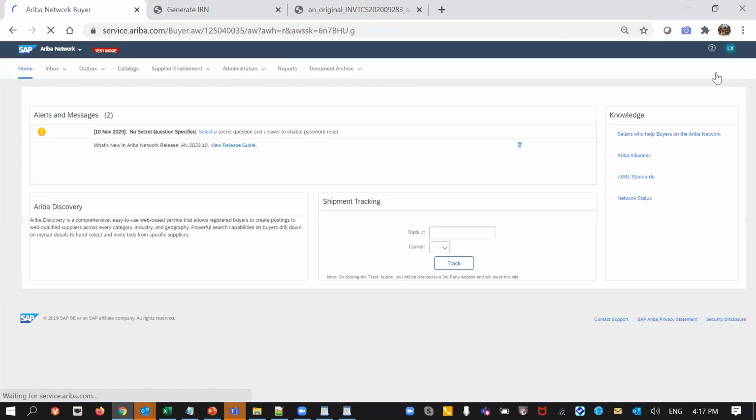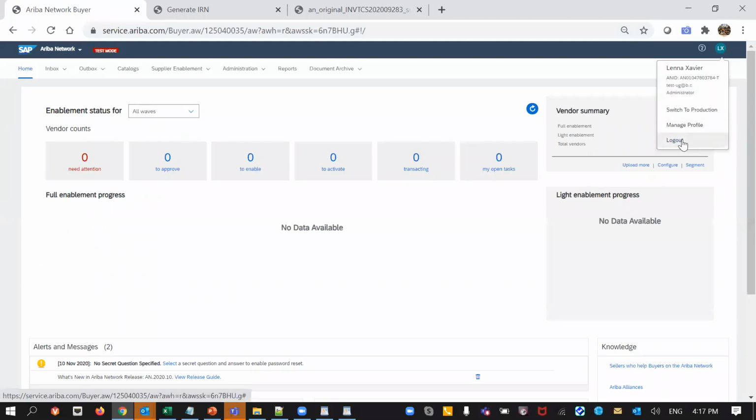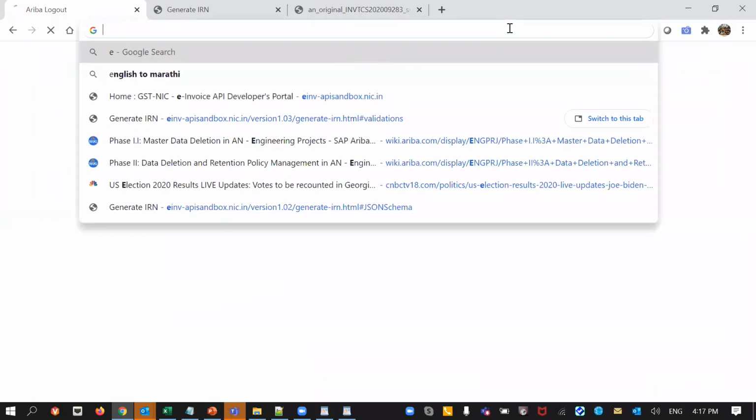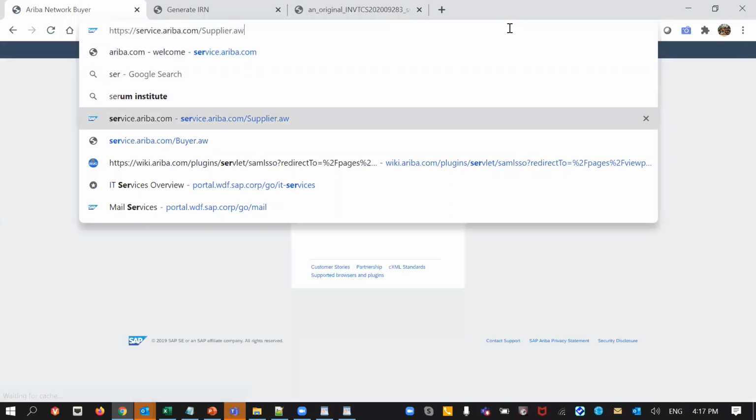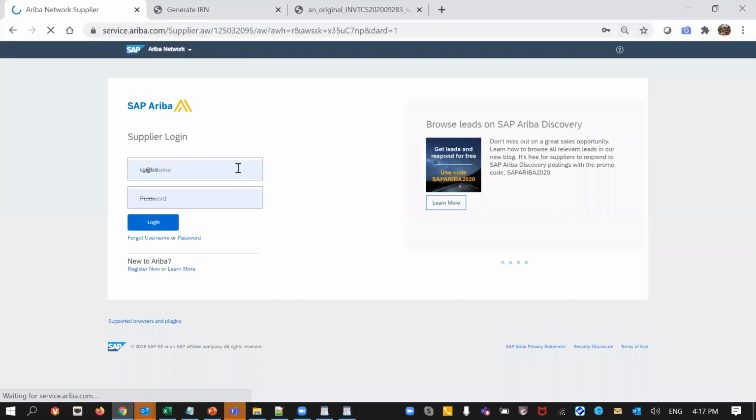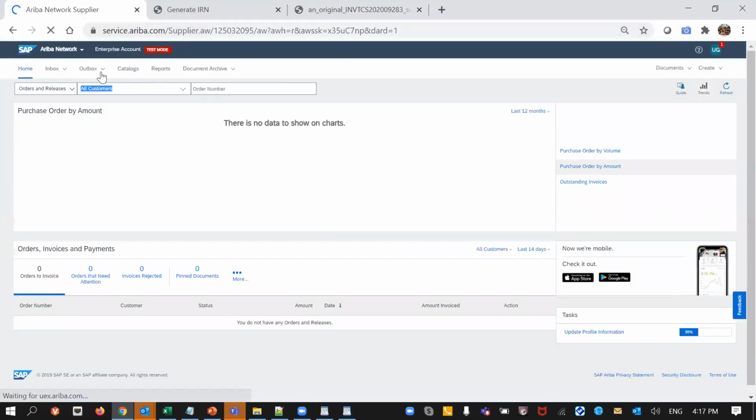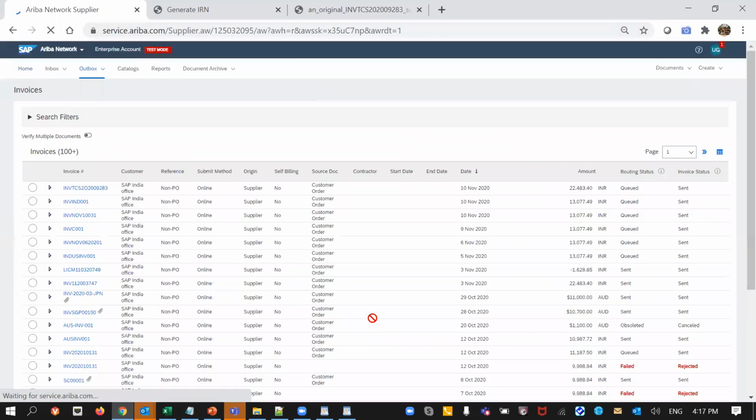But from the point of view of changes to the invoices, you can always do that using the credit memo. So let me see if there is something already created. We have been testing it using this particular account, and we would have created some credit memos also.